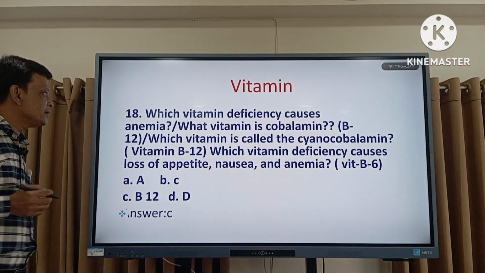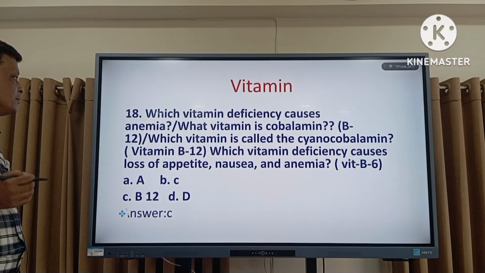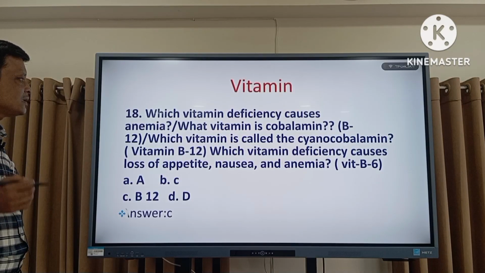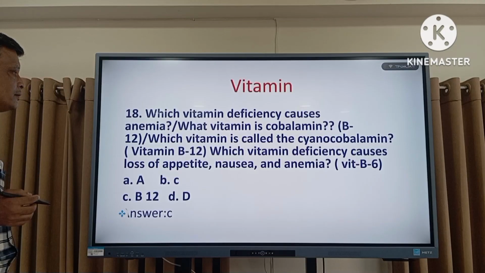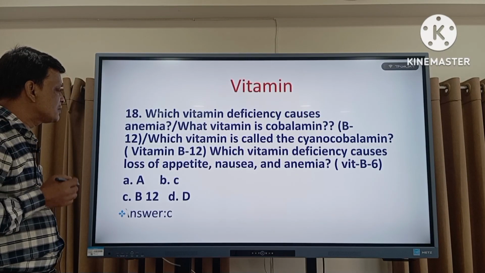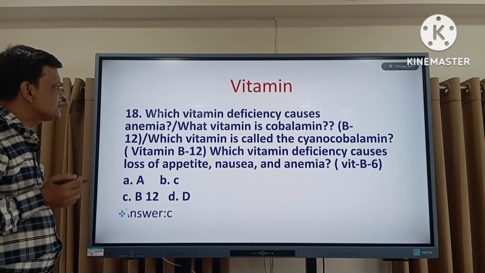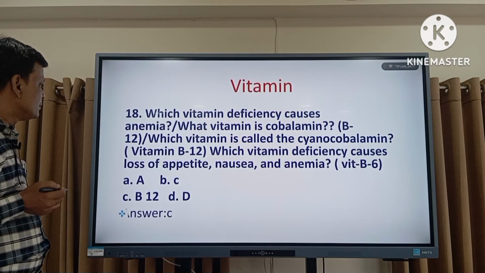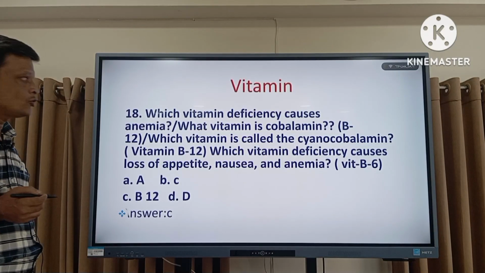Now the question number 8. Which vitamin deficiency causes anemia? Which vitamin is cobalamin? The right answer, cobalamin, is actually vitamin B12, also known as cobalamin. Which vitamin is called cyanocobalamin? Vitamin B12 is called cyanocobalamin.